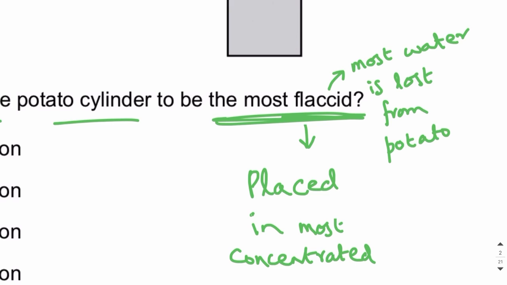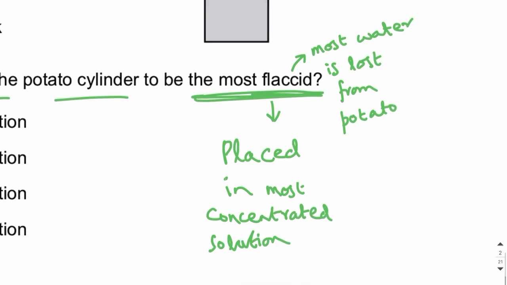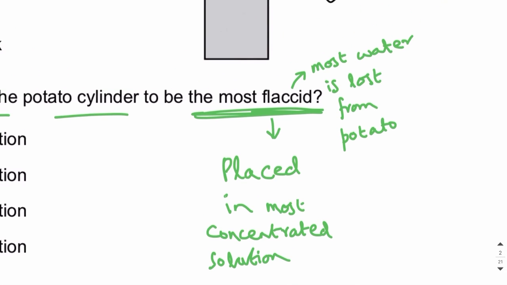So it should be placed in a solution with the least water potential.